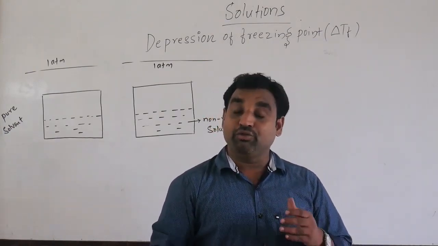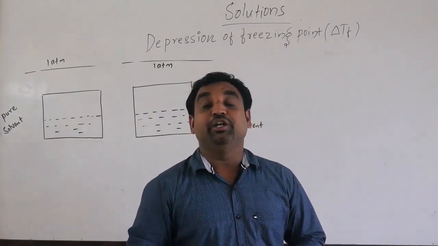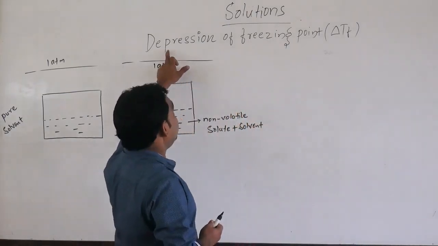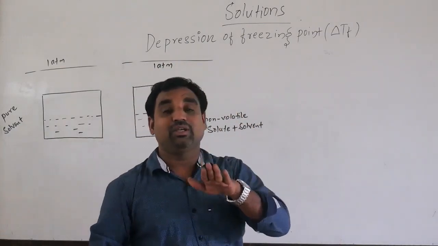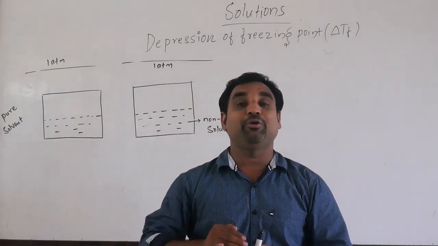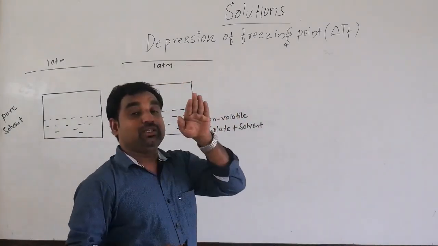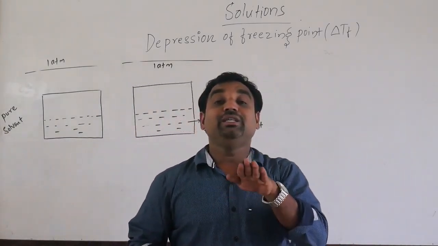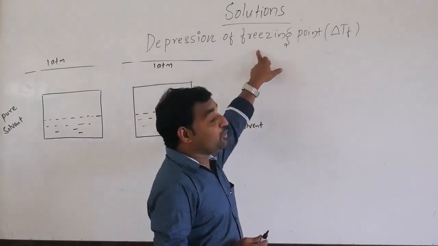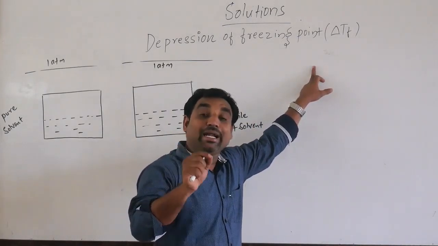In today's class we will discuss the third colligative property, that is the depression of freezing point. Depression means decrease, while elevation of boiling point means an increase in the boiling point of the solution. Here, depression of freezing point means a decrease in the freezing point of the solution because a non-volatile solute is added to the solvent.